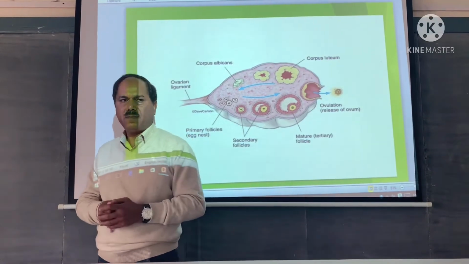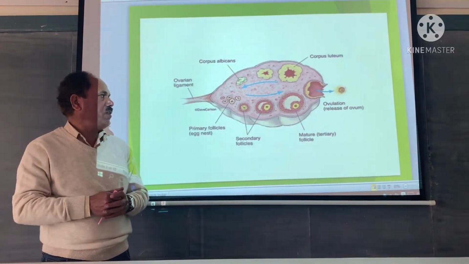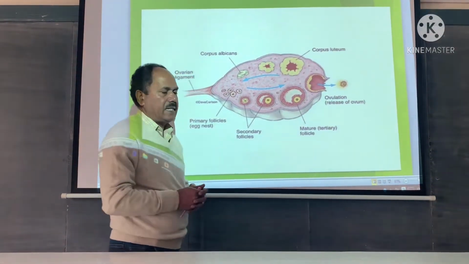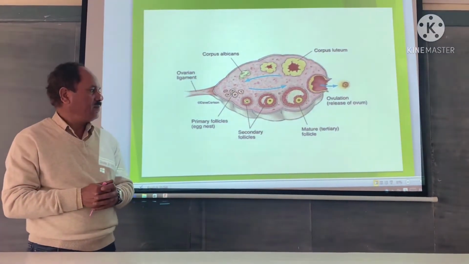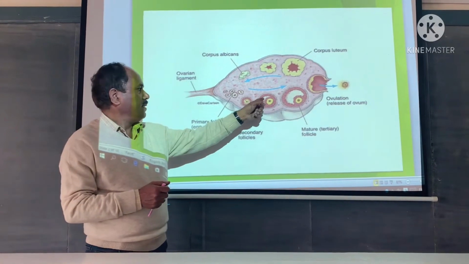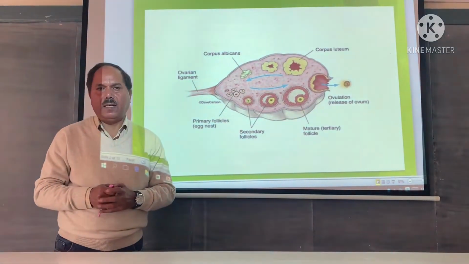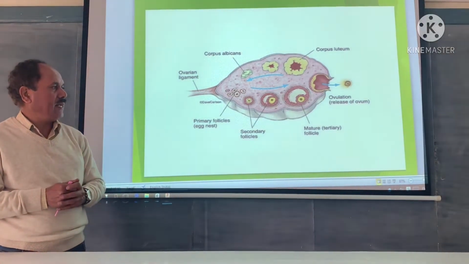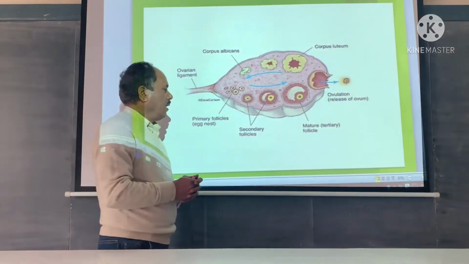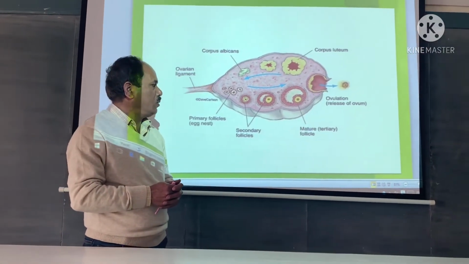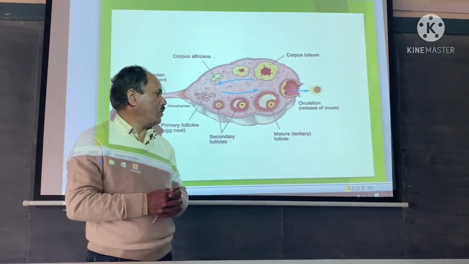During this stage, the follicle is no longer solid; a small cavity appears and cells get organized. This is the cavity, a fluid-filled cavity. The follicle is called a secondary follicle, and the cavity is called the antrum. Through further development, the secondary follicle changes into a mature follicle, also a tertiary follicle,